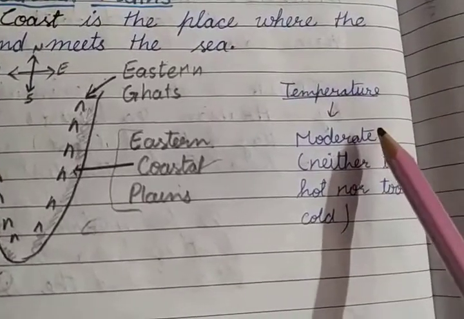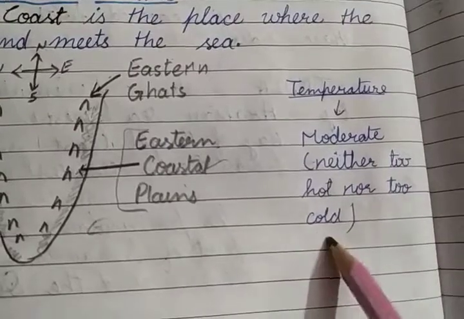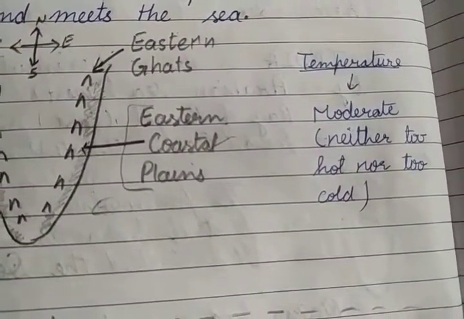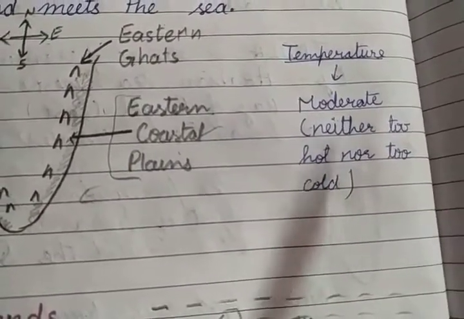The temperature of this area is moderate, means neither too hot nor too cold. Desert में बहुत hot होता है, mountain में बहुत cold होता है, but here it is not too hot and not too cold. Very good place to live.